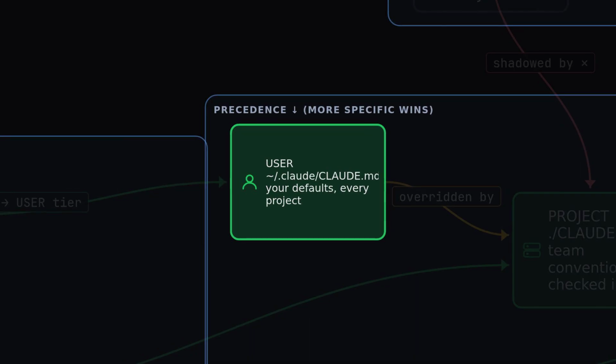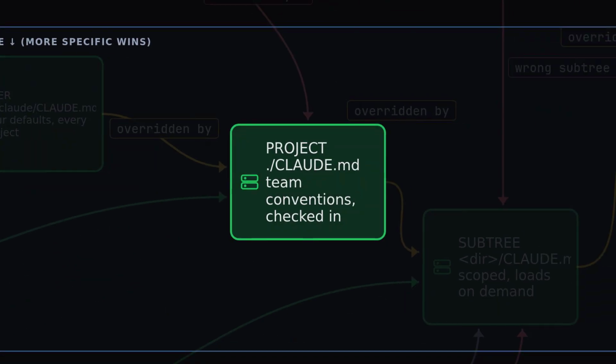User lives at ~/.claude/claude.md. It applies to every project on your machine, your global defaults. Project lives at ./claude.md in the repo root. It's checked in so the whole team agrees on the conventions here.